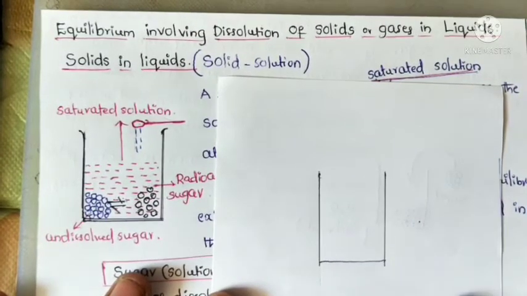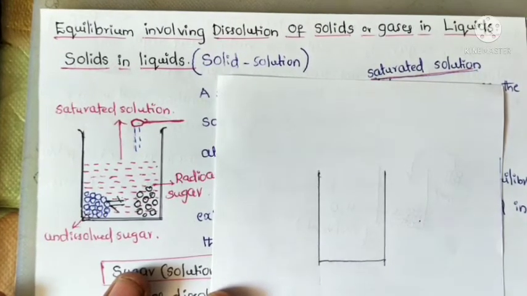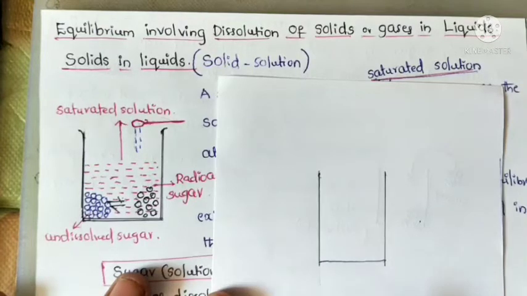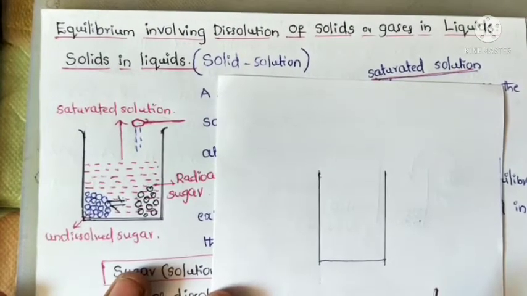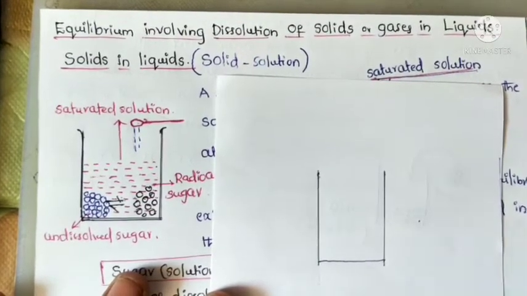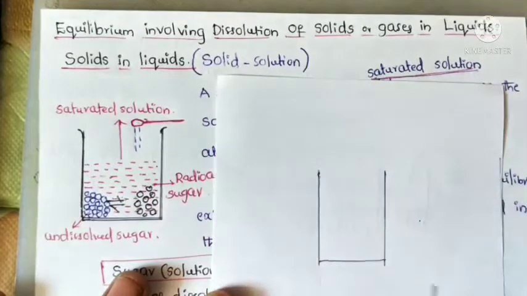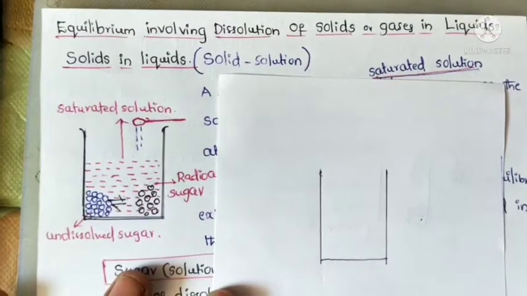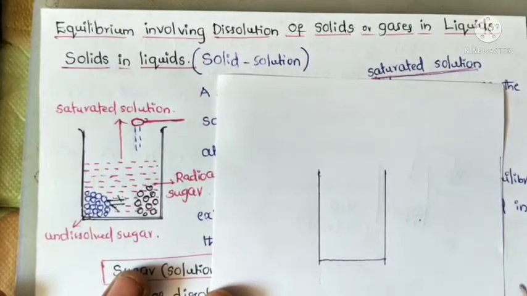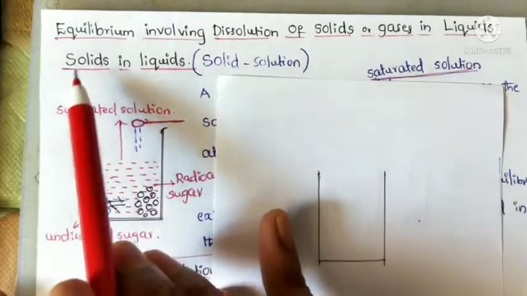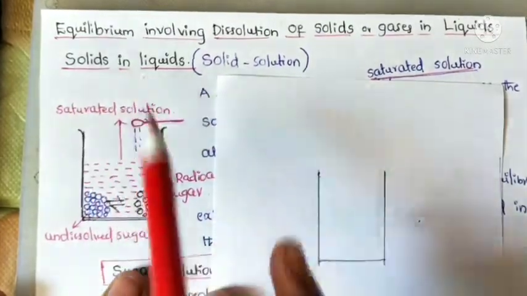So now we will discuss equilibrium involving dissolution of solids or gases in liquids. First of all, we will discuss dissolution of solids in liquids. It is also called solid solution equilibrium. How is equilibrium attained when solids dissolve in liquids?